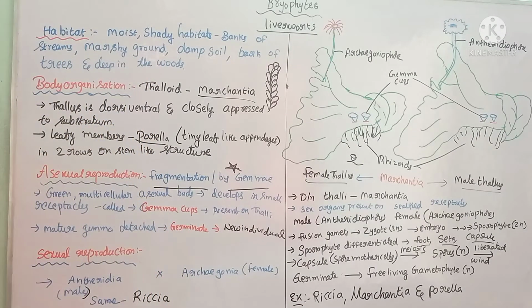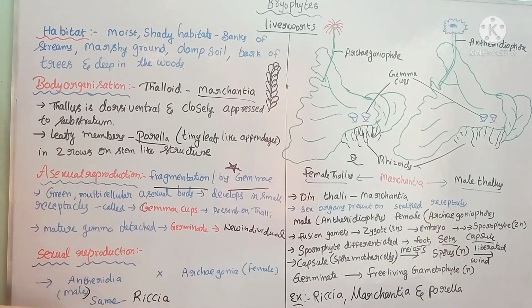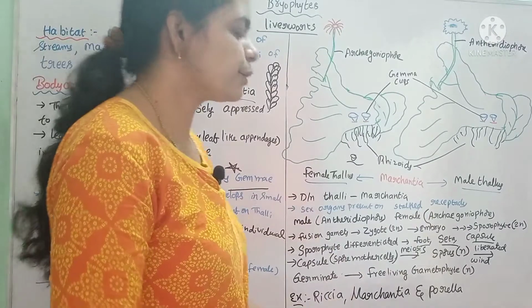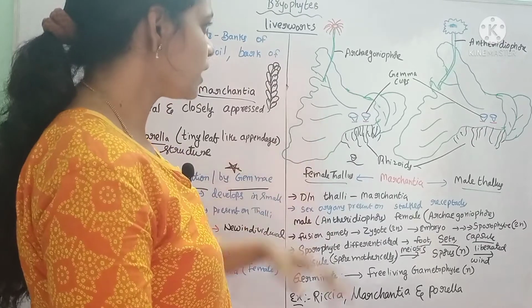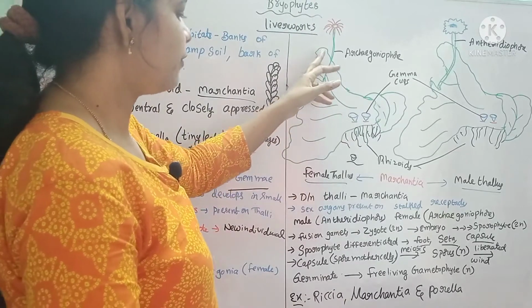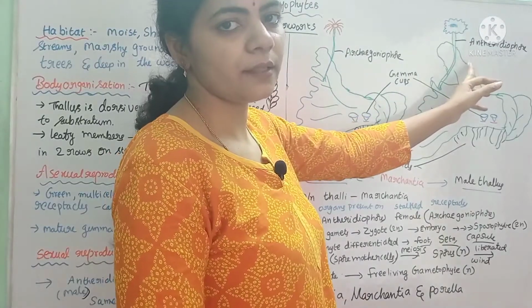In sexual reproduction, we know there is a male reproductive organ called antheridia and a female reproductive organ called archegonia. These two male and female reproductive organs are produced on the same thallus in Riccia. Whereas in Marchantia, they are separately produced on two different thalli. Male and female are separate. And these sex organs are present on stalked receptacles called, if it is a female, archegoniophore. In the male, it is the antheridophore.